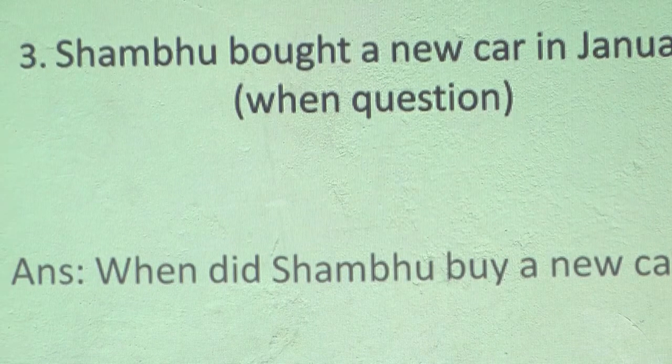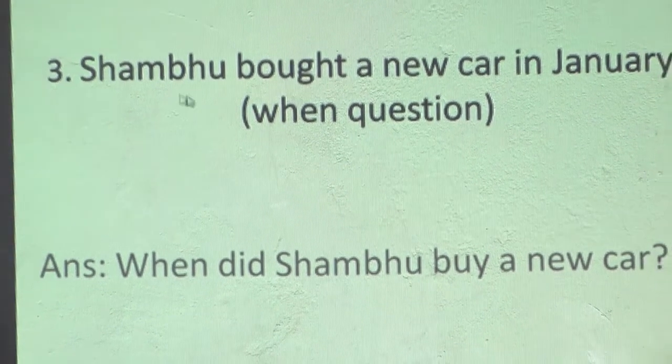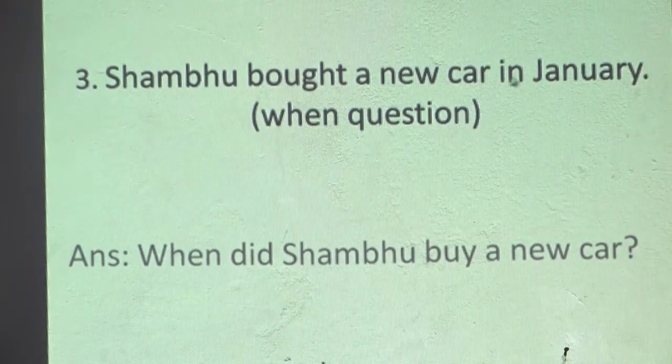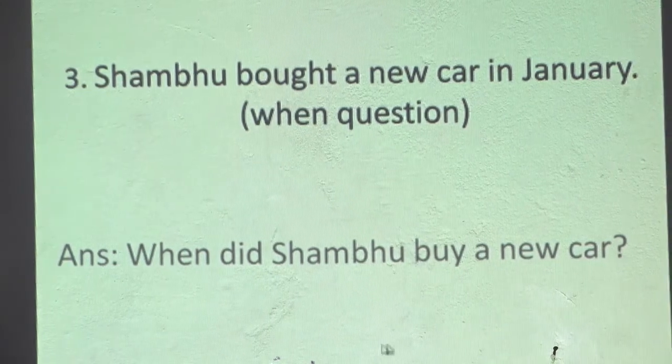In January will not be used in the question, so the answer will be when plus helping verb did, Shambhu as subject, buy as main verb, and new car is the object of this. In January is not used in the question. Using the same information, sometimes for Shambhu bought a new car in January, a what question may be: what did Shambhu buy in January?